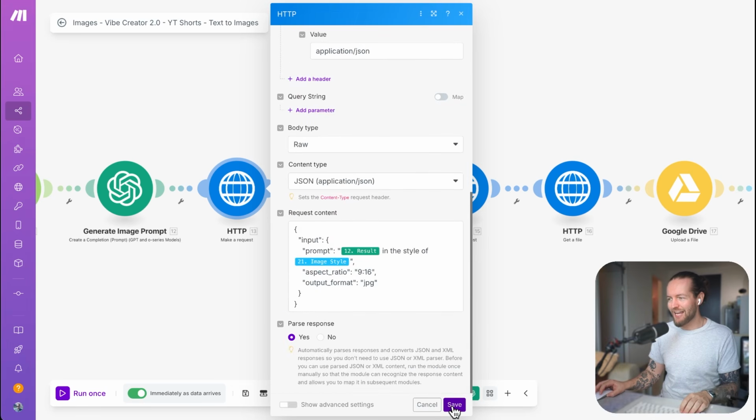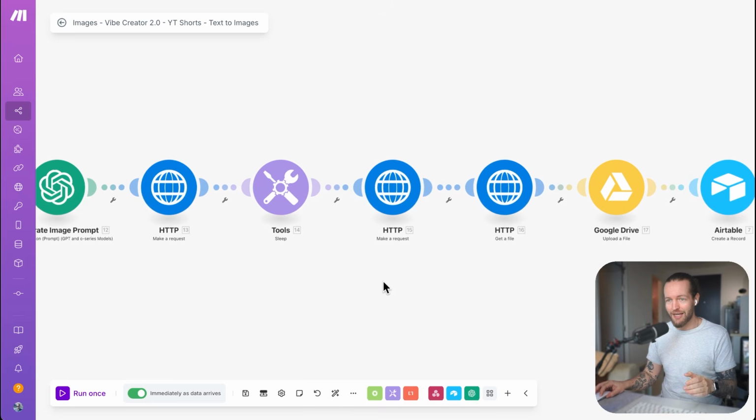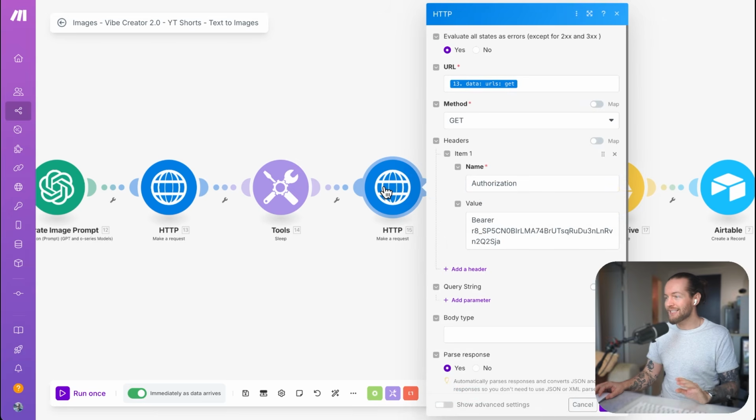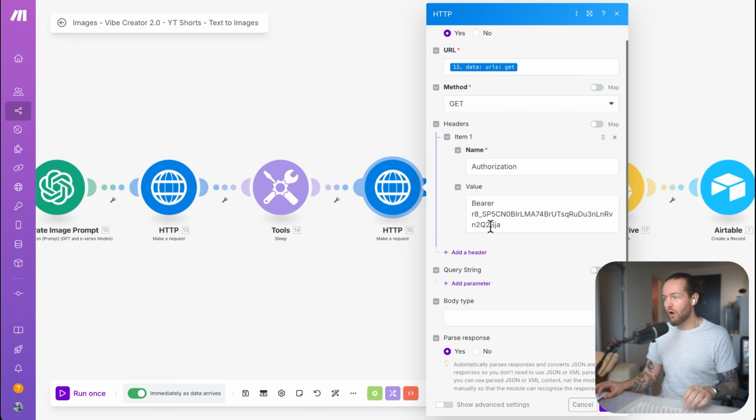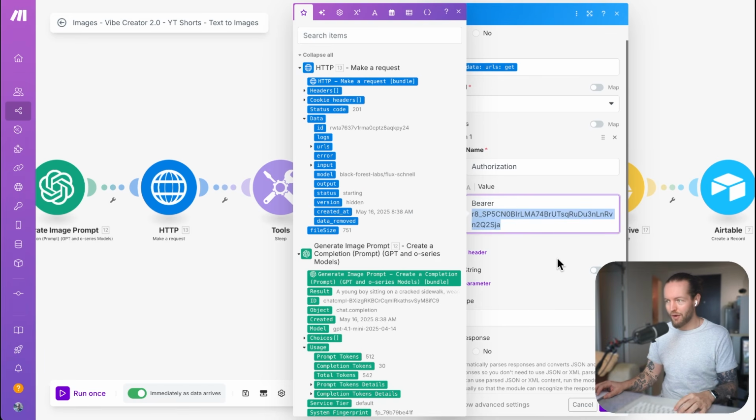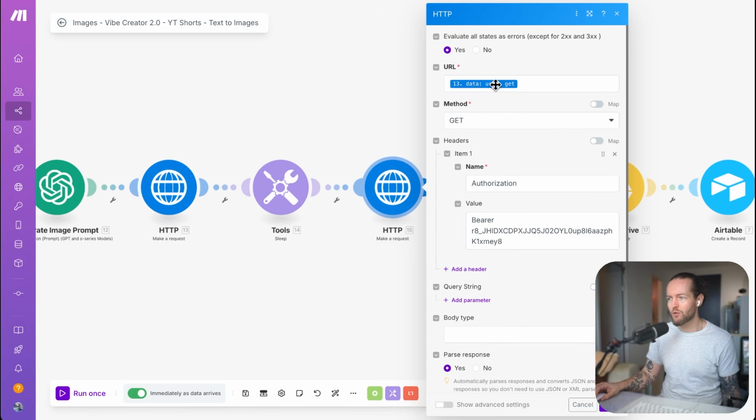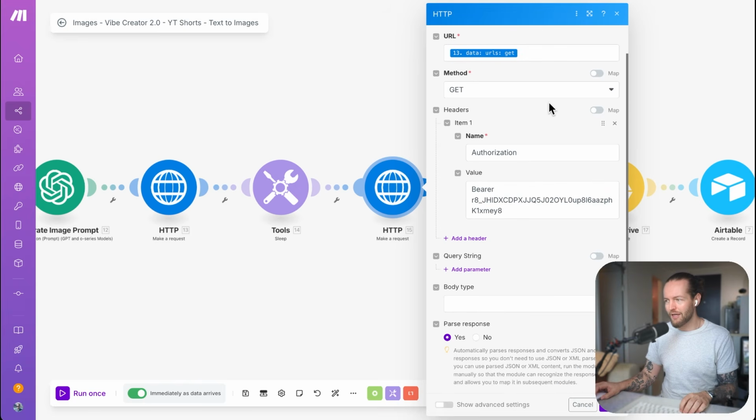And just like that, if we click on save now, it should be working, and we go to the next step, which is to get a request. So here we're sending, and here we are getting. This is the exact same thing that we just did before. All you need to do is to change the bearer token with a new token, just like that. We've already set up the URL that we're going to get all the data from. So everything else should stay the same, just changing the authorization here, and click on save.